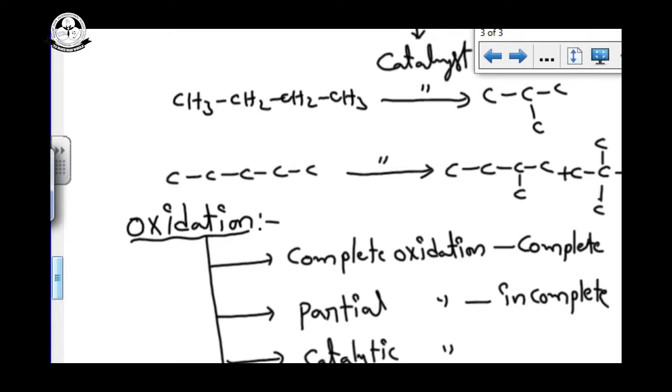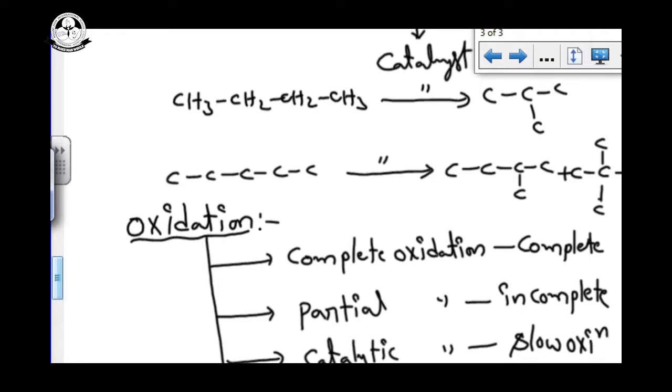Catalytic oxidation means oxidation is done in the presence of a catalyst. Generally, metals are taken as the catalyst. So this is called slow oxidation.